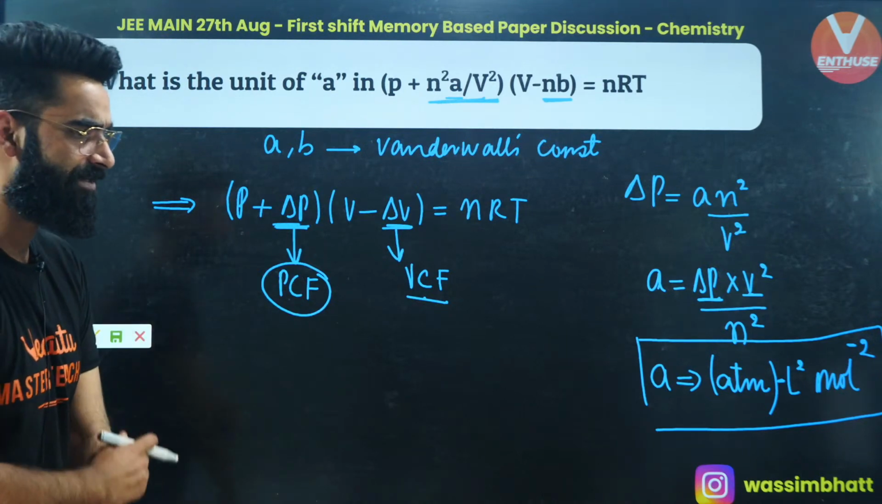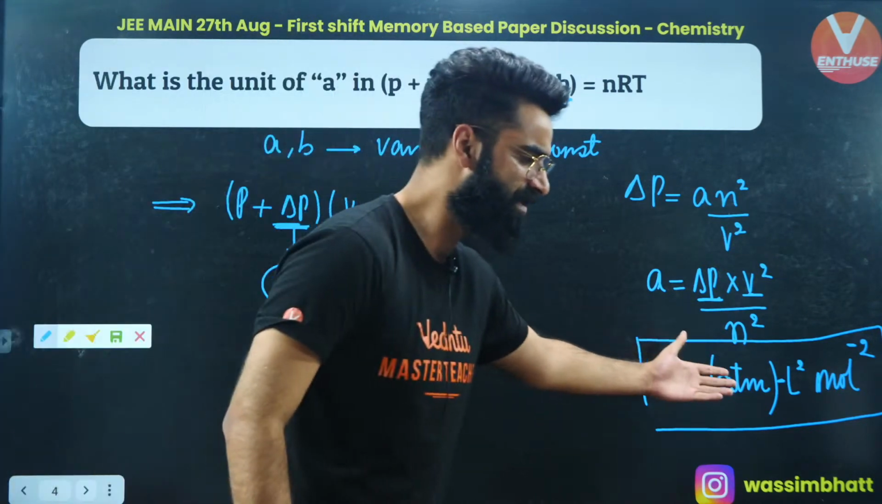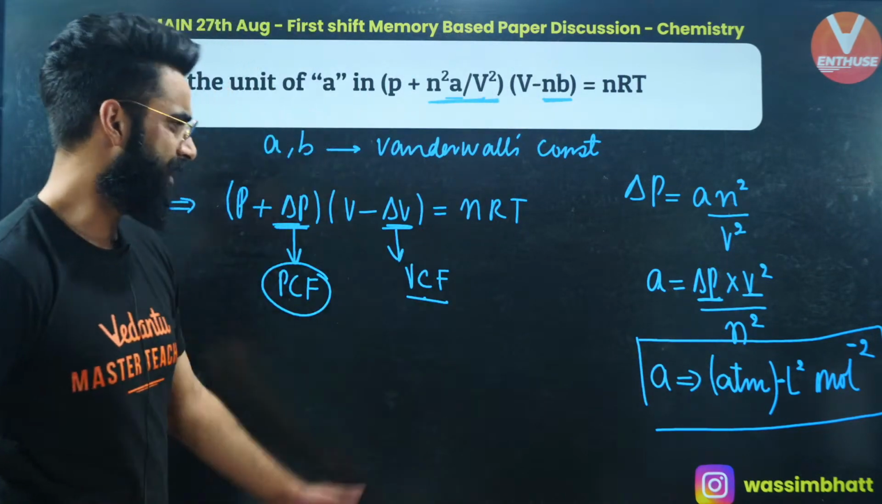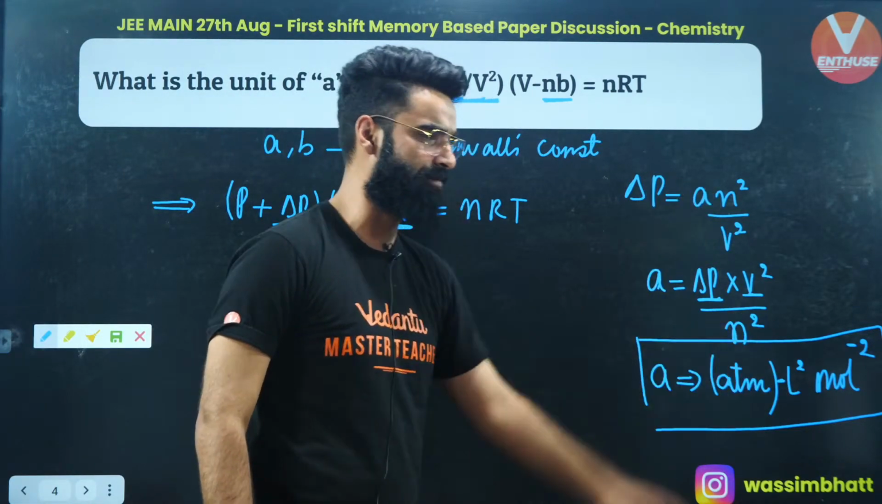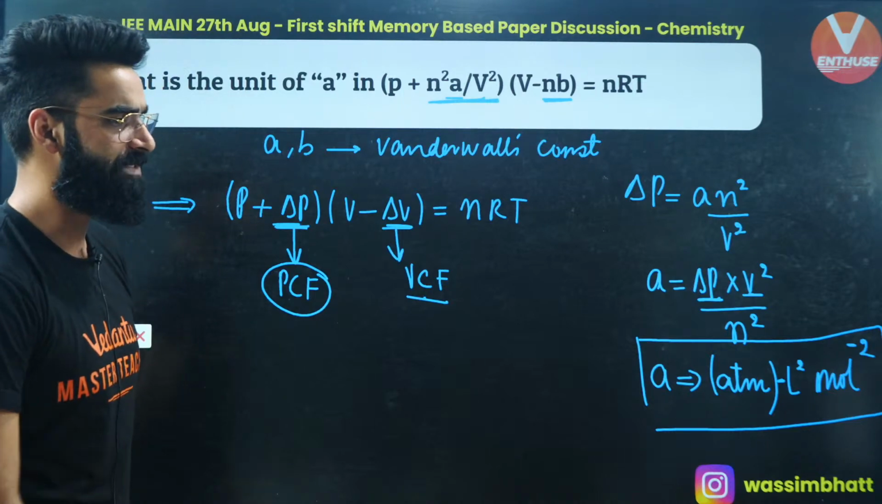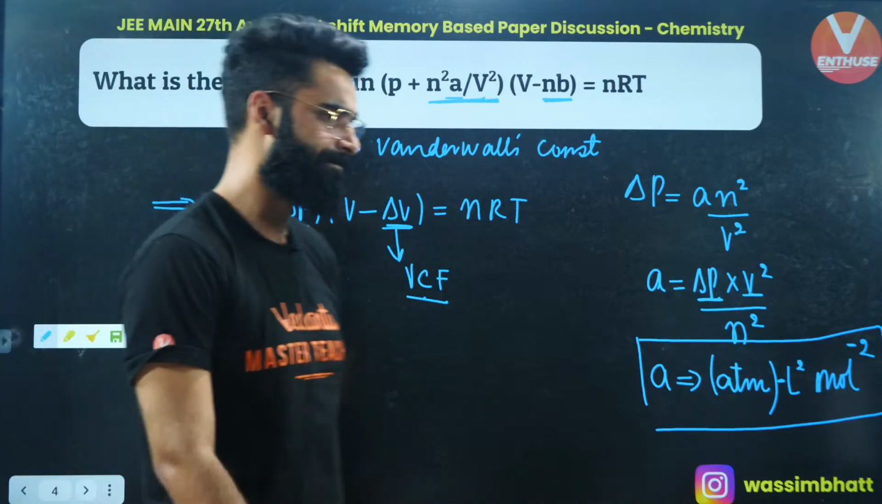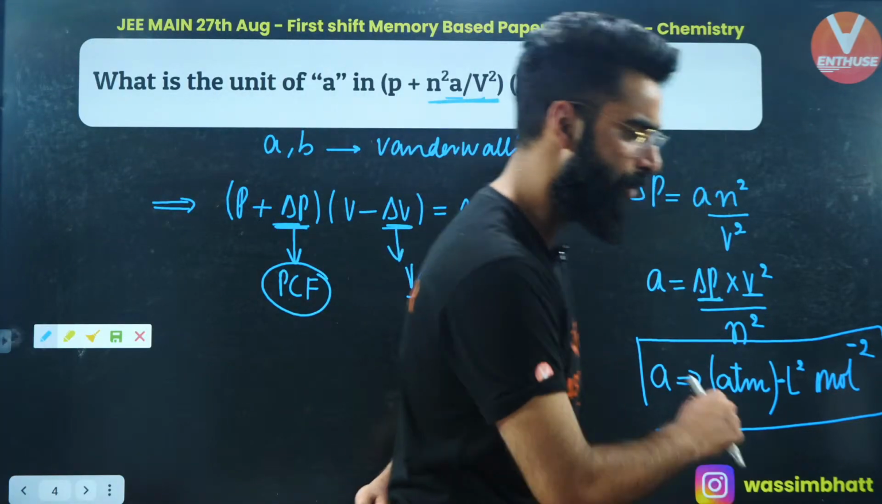Was there any option like this, people? You can write it as liter square atm per mole square, or atm liter square per mole square. So how many of you got +4 in this one? You can let me know in the chat box fast.